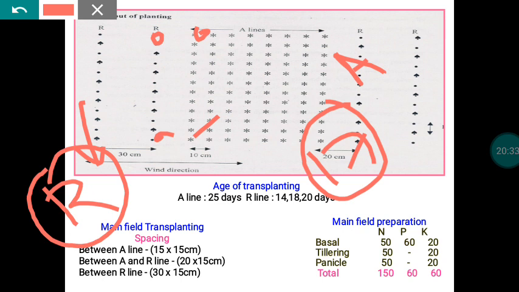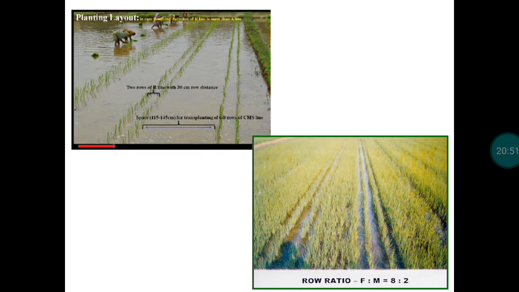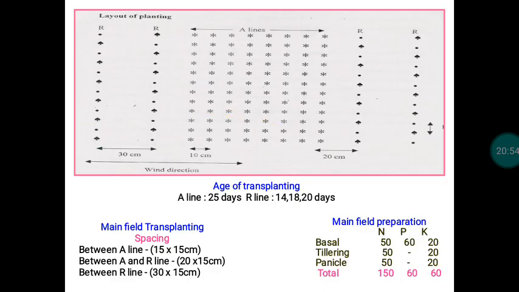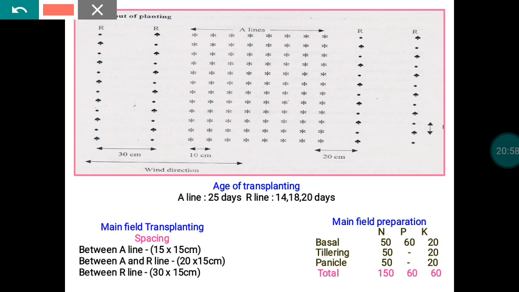So by adapting that technology, we can easily overcome that particular problem. To overcome it, what we are recommending right now is, instead of planting one seedling per hill, in the case of our line, we have to plant 2 to 3 seedlings per hill, and the age of the 3 seedlings should be in 3 different stages.